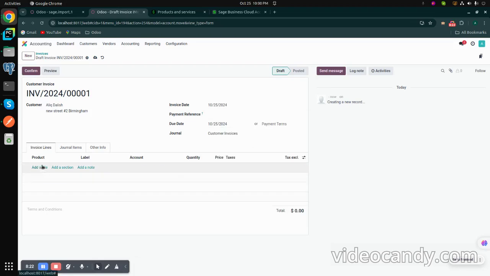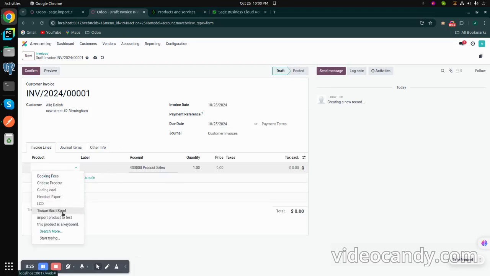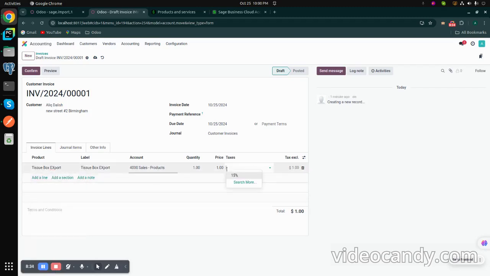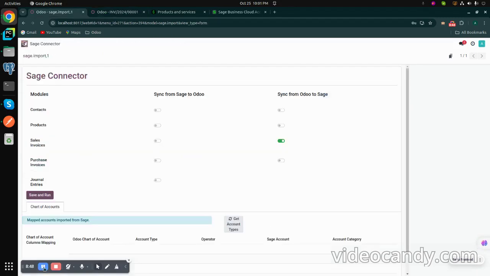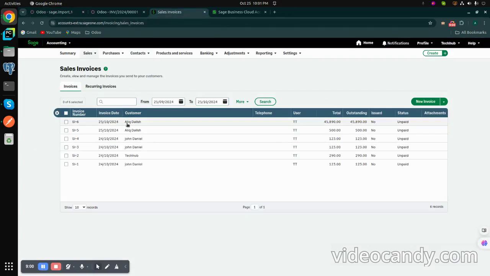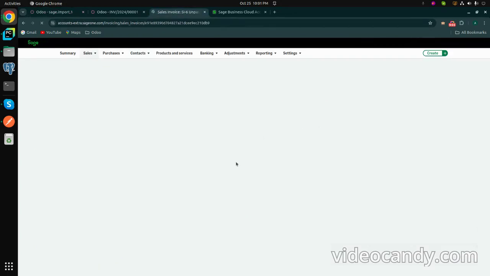Now what we have to do is select an appropriate product. I will select tissue box export, and now I will set the price and confirm it. Once the sale invoice is confirmed, you have to go to the Sage Connector page and click on save and run. Then here I have to go to the sale invoices. I can see that I have created this sale invoice recently.